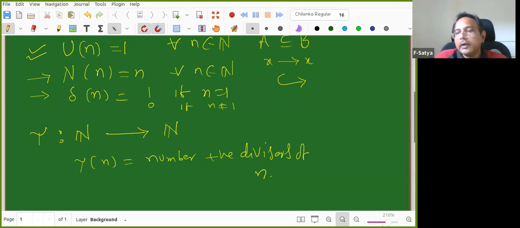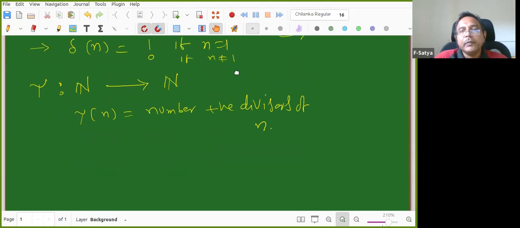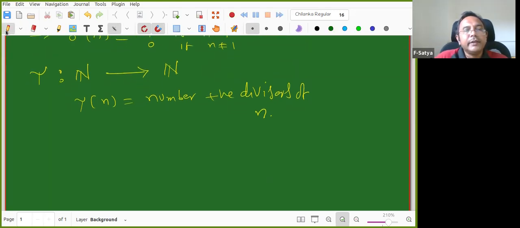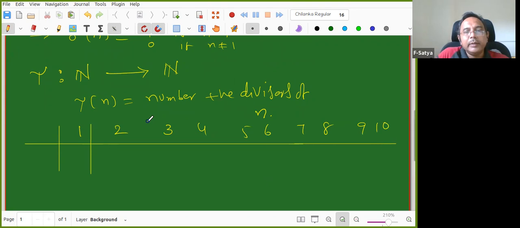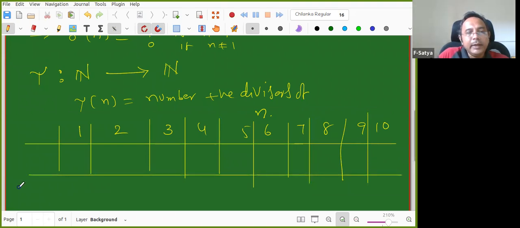Okay, so let us work out this particular thing. Number of positive divisors of n. Let us have a table. Those who attended this earlier, I'll go a little fast. Give me some time. So 3, 4, 5, 6, 7, 8, 9, 10. We have to give for every natural number, but let us see how we can go about it. So this is n and this is tau of n.